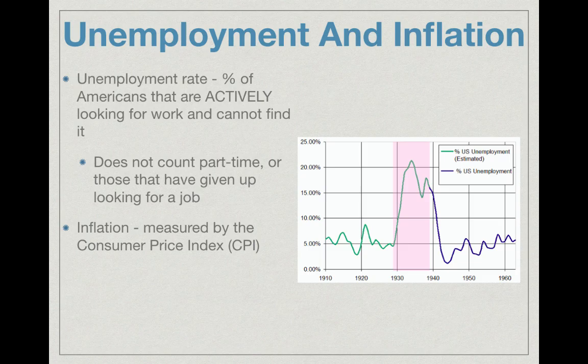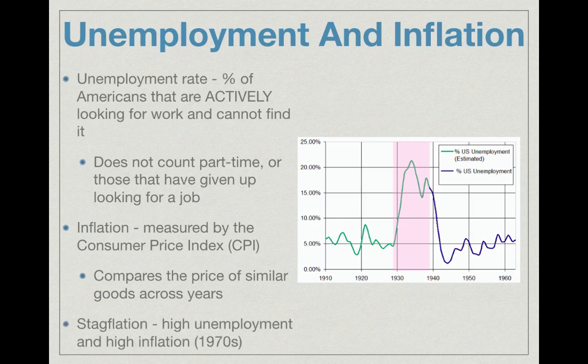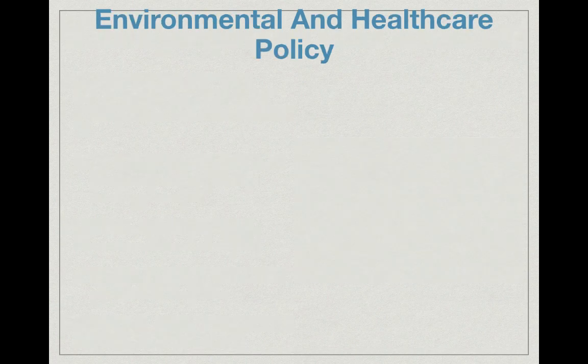Inflation is measured by the Consumer Price Index or CPI. Basically what they do is they compare prices of similar goods across years. What did these goods cost in 2000? What did they cost in 2017? If it's more in 2017, that means that there is inflation. And stagflation, this is a disaster. This is high unemployment and high inflation, and this occurred in the 1970s. This is really a politician's worst nightmare, especially a president, because they take the blame for this.